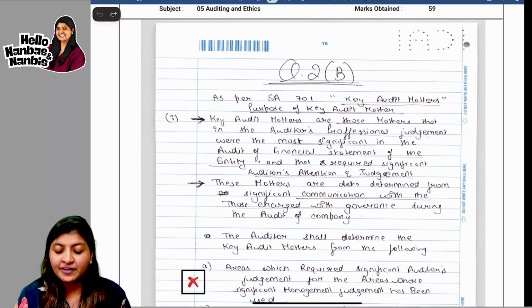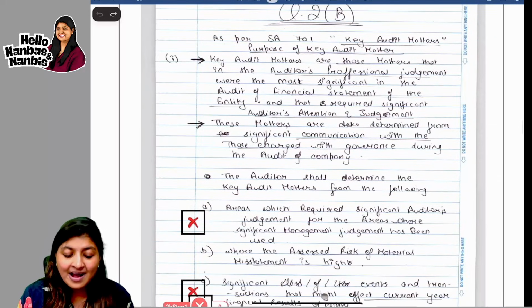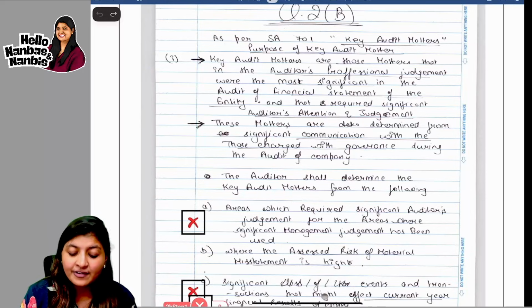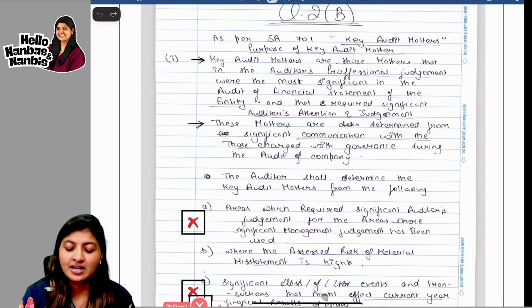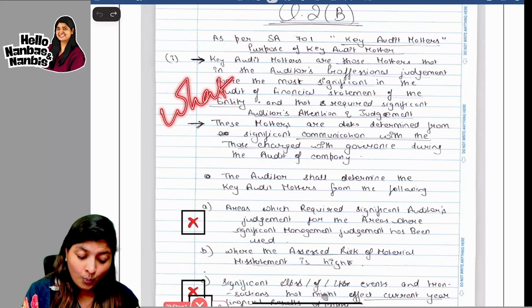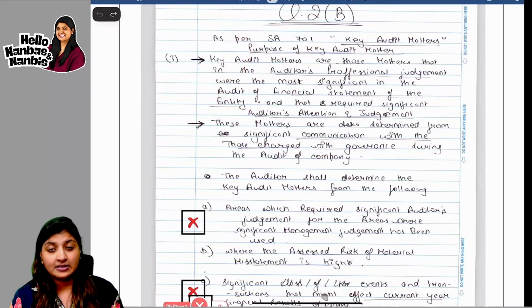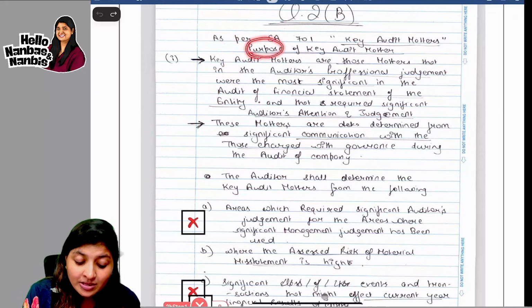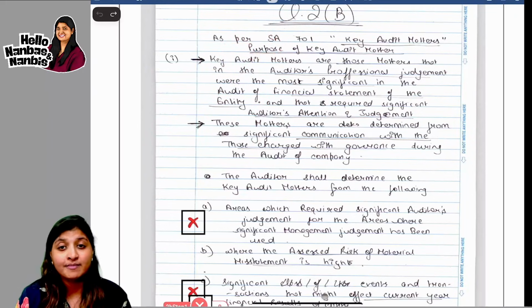What is the purpose of key audit matters? That they are matters that in the auditor's professional judgment were most significant in the audit of financial statements of the entity and that require significant auditor's attention and judgment. These matters are determined from significant communication. What is he saying here? He is saying what key audit matters are. He has not touched upon the purpose of key audit matters.